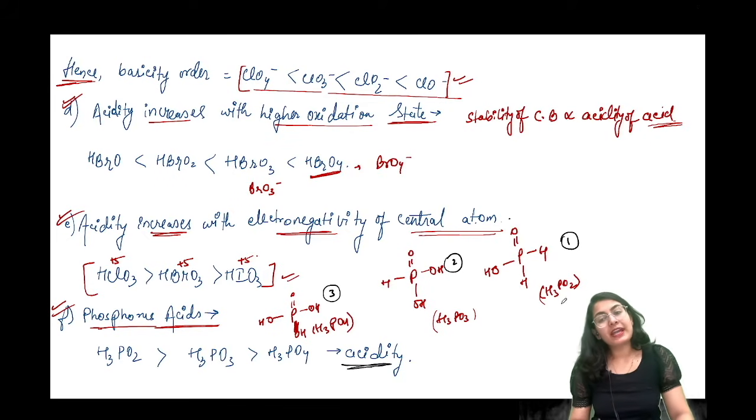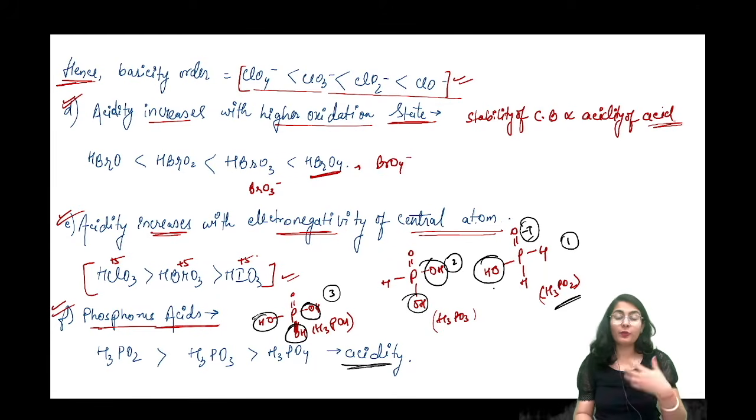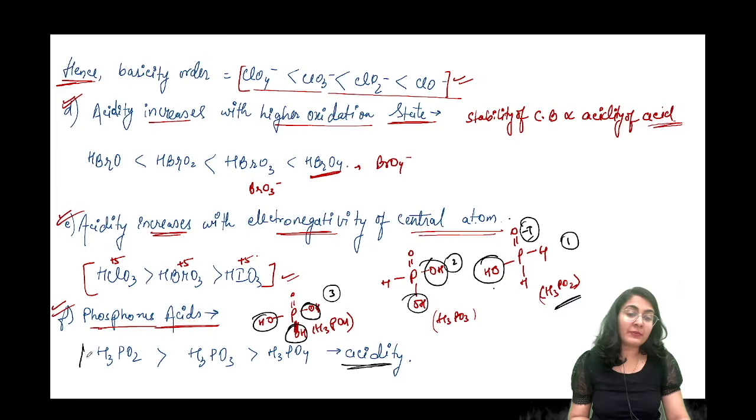The most acidic will be H3PO2 because the minus I effect of this double bonded oxygen is only showing on 1 OH group. Here it gets divided into 2 OH groups, and here it further gets divided into 3 OH groups. So you might feel that phosphoric acid is the stronger acid, but no. The hypophosphorous acid, that is basically your H3PO2 only, is going to be the most acidic because of the inductive effect being shared with only the 1 OH group. This is very very important. Just remember this, okay? Don't make this silly mistake.